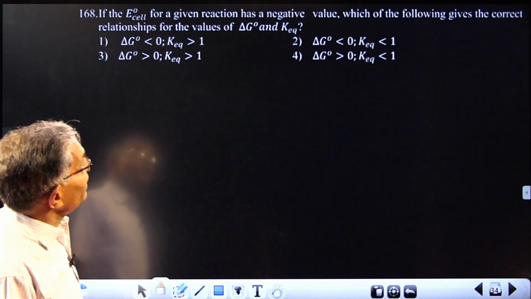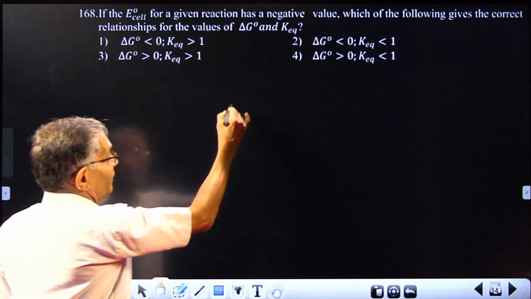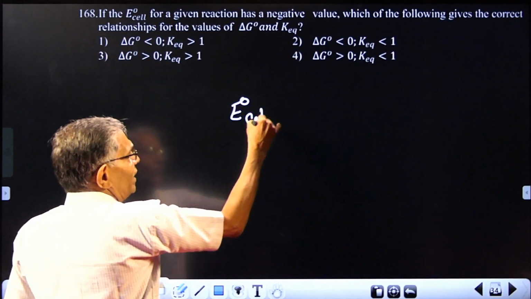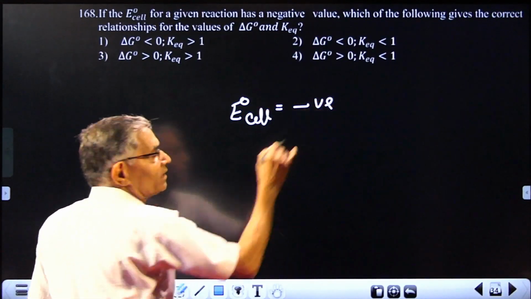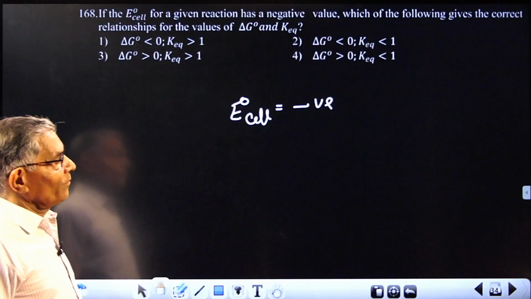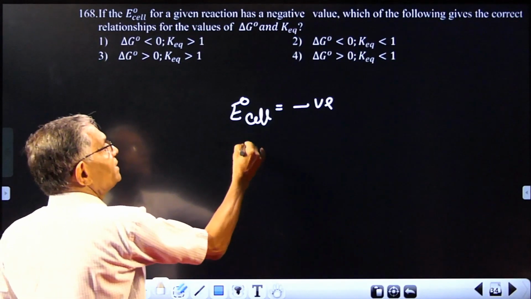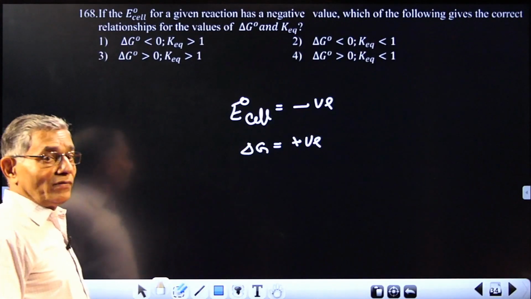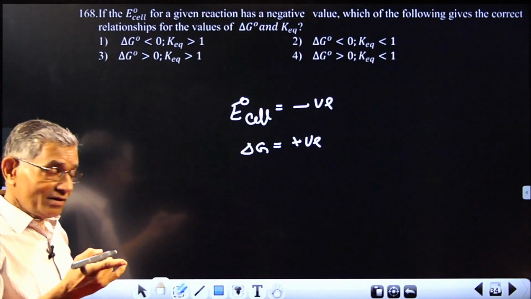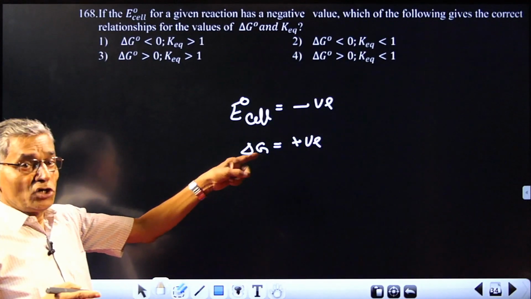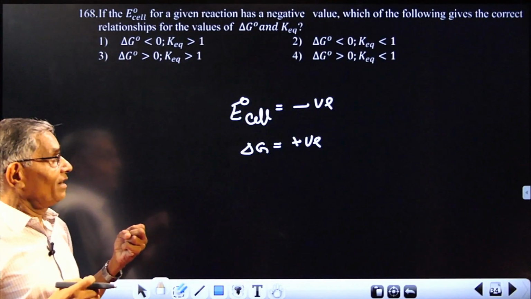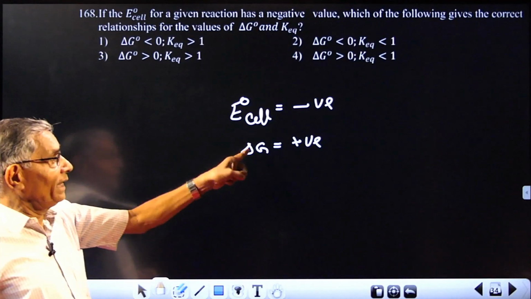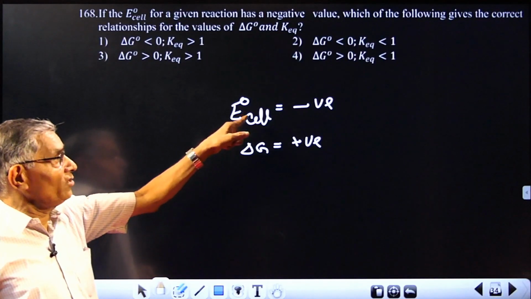E0 cell for a given reaction has a negative value. E0 cell negative means the reaction is not spontaneous. So naturally, delta G of the reaction will be positive. Only when EMF is positive, delta G will be negative. Spontaneity of a cell means either delta G should be negative or E should be positive.